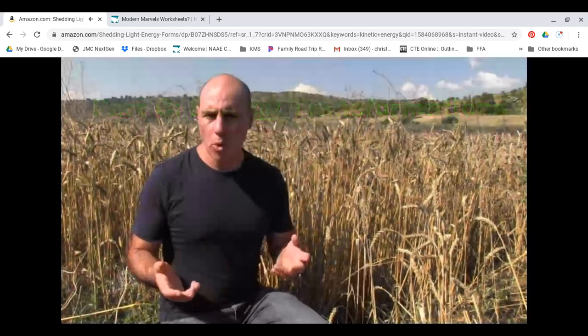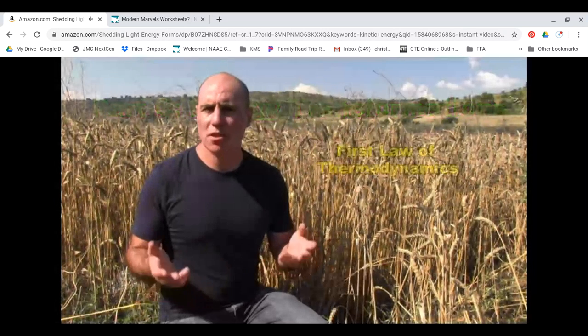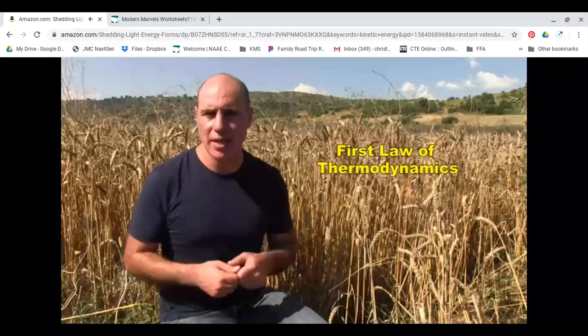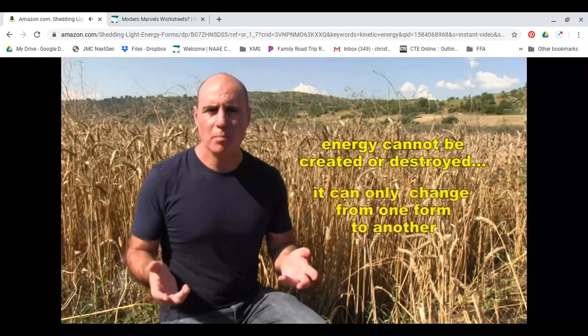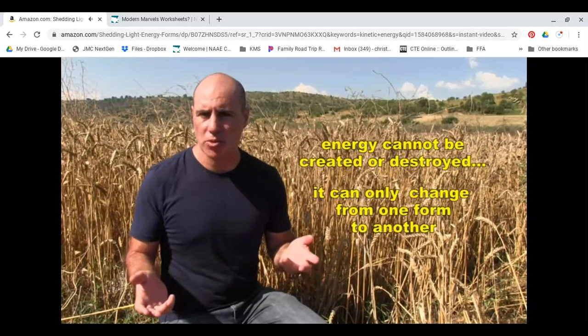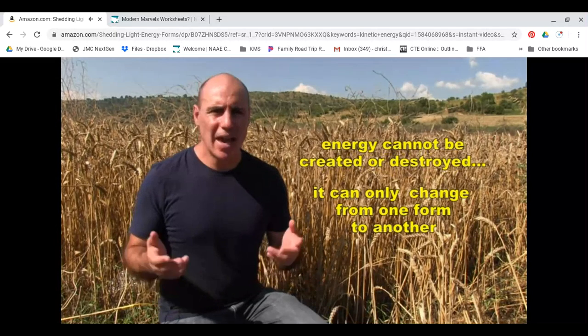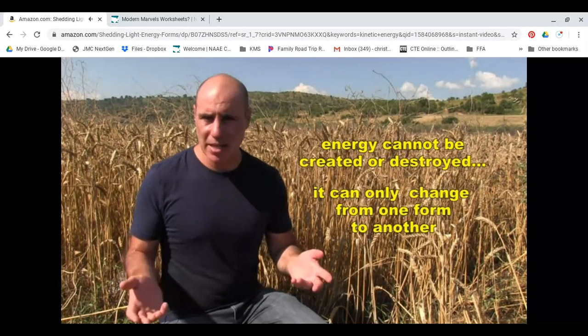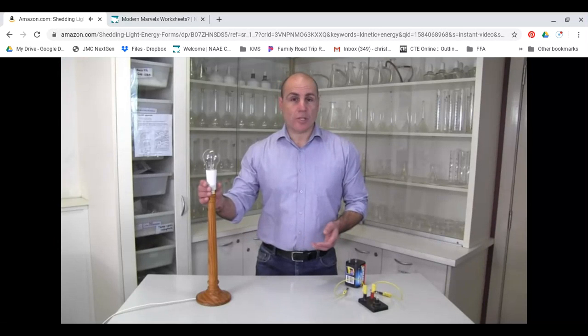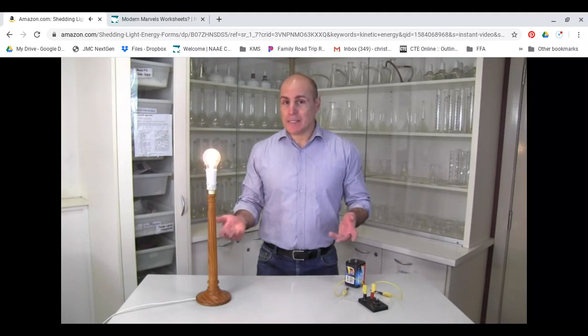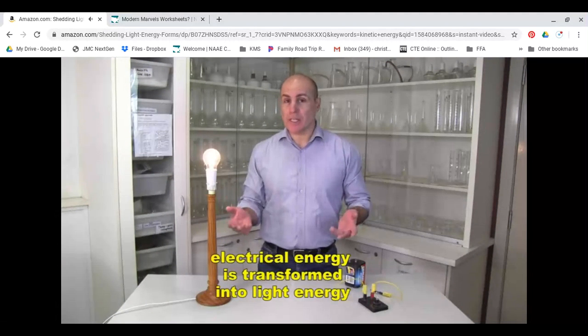There's a really important law in physics that's called the First Law of Thermodynamics. It says that energy cannot be created or destroyed, but that it can only change from one form to another. So, everything that you see on Earth that has energy has to have received that energy from something else. For example, a light globe produces light energy, but it gets this energy from electrical energy. In a light globe, electrical energy is transformed into light energy.